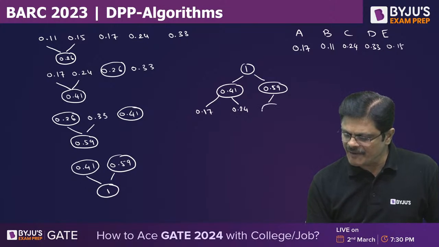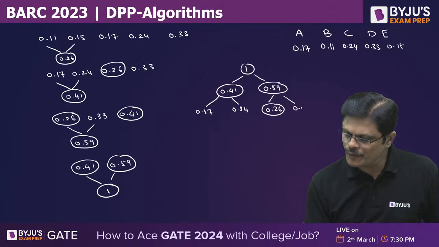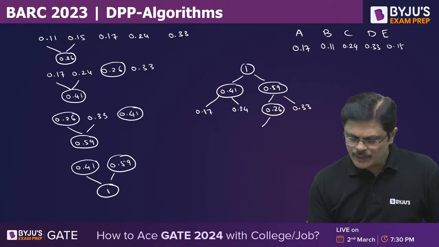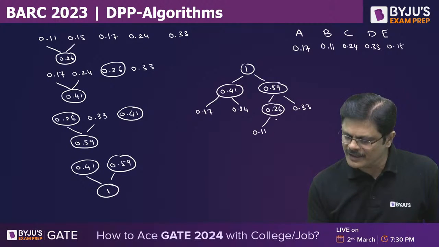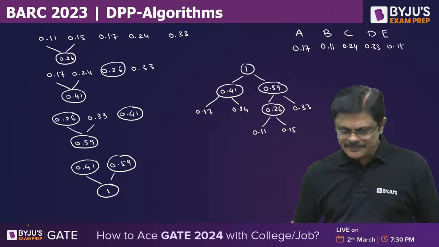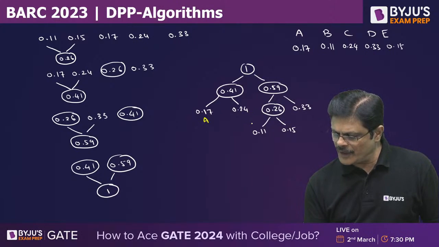It is created from one internal node, which is 0.26, and one leaf node, which is 0.33. Very good. Then 0.26, how is it created? From leaf node 0.11 and 0.15, my dear friends. Is the idea clear?